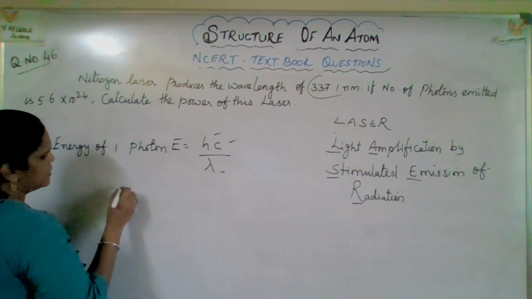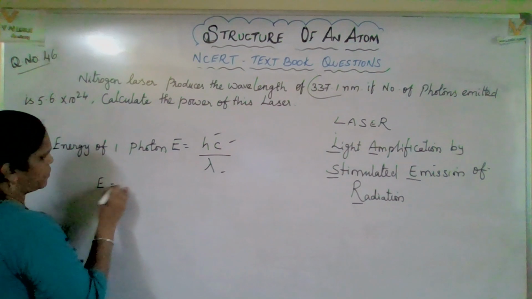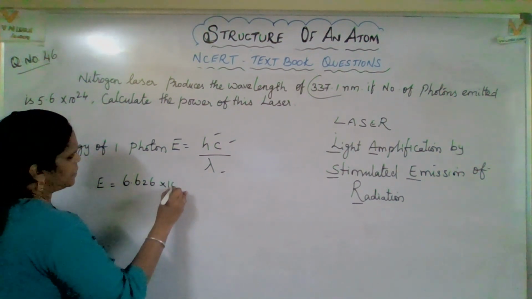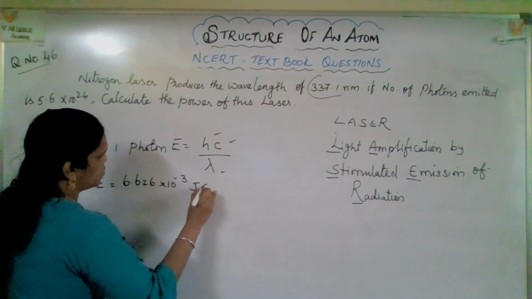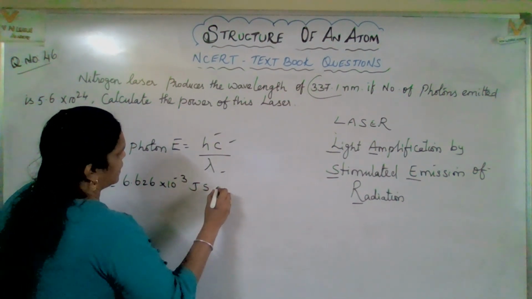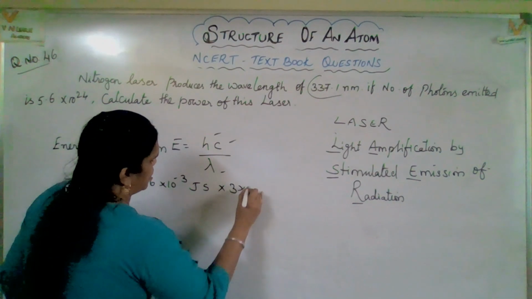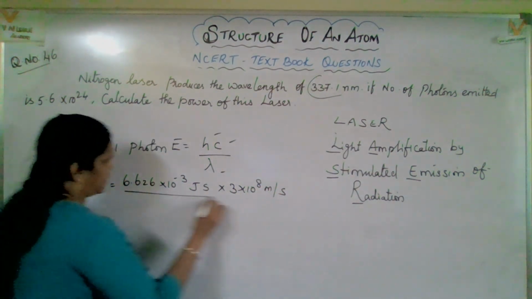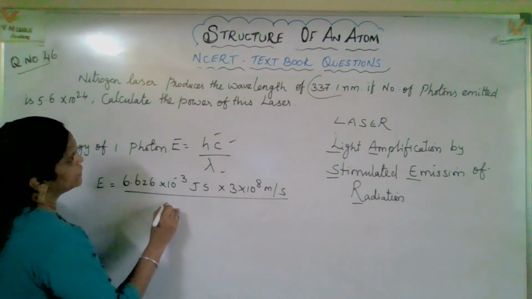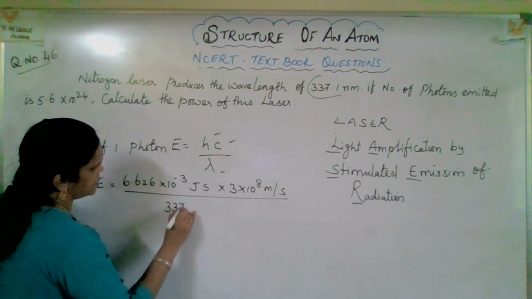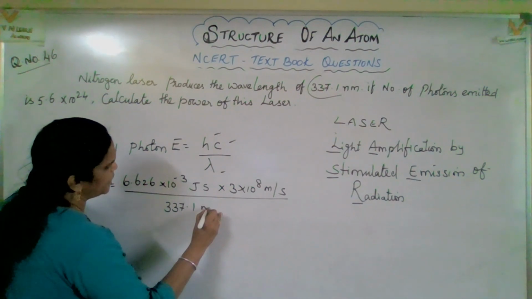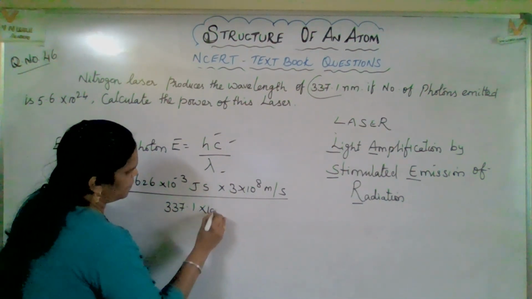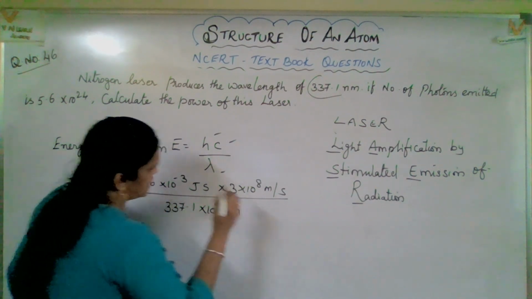Come on, let's apply that. E equal to 6.626 into 10 to the power of minus 34 joule second, into 3 into 10 to the power of 8 meter per second, divided by lambda, 337.1 nanometer. Nanometer is what? Into 10 to the power of minus 9 meter.